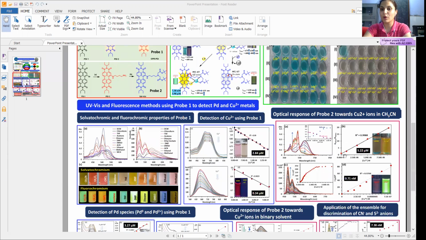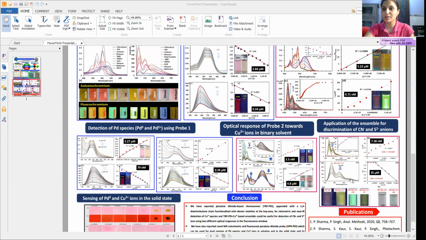We have checked the UV visible and fluorescence responses of this TBP-PDI towards the copper ion in acetonitrile medium. The detection limit in UV visible is 5.22 micromolar, and in emission is 0.71 nanomolar.